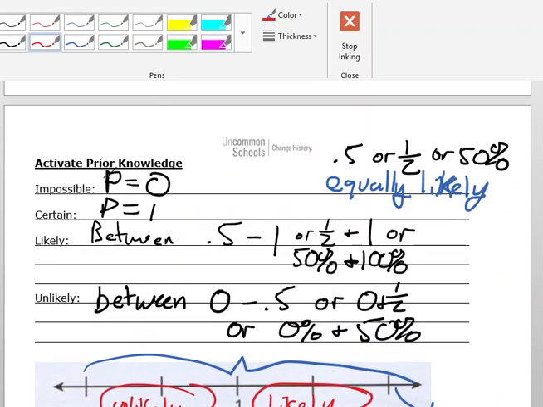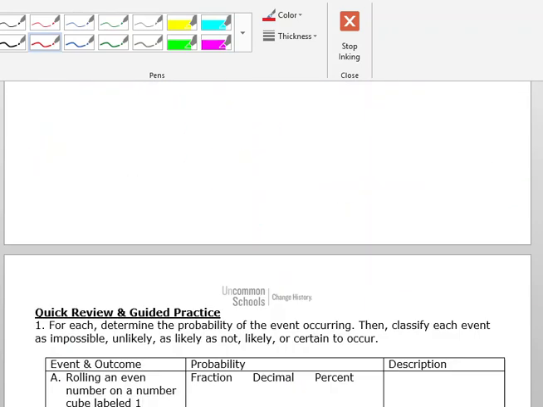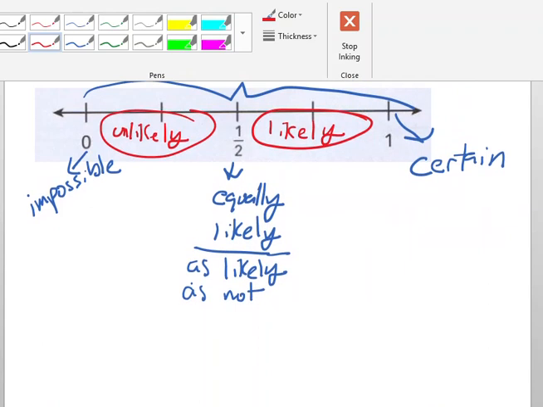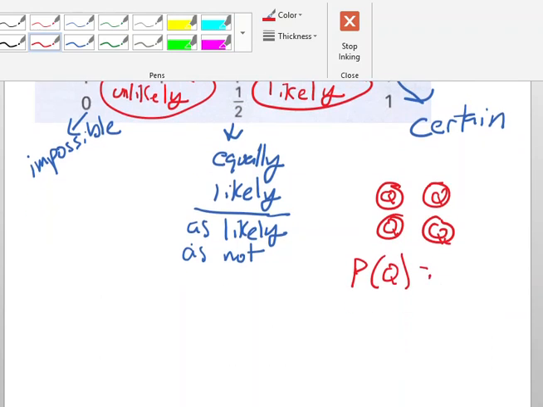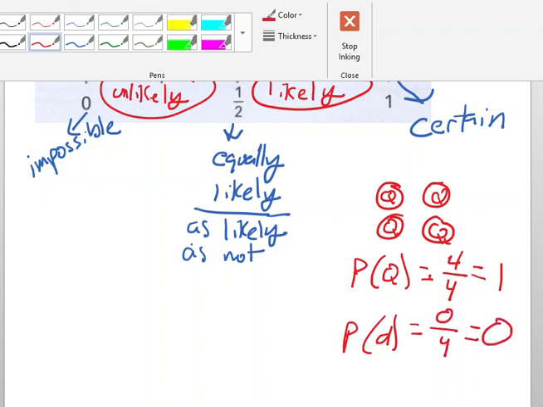Because if I have my 4 quarters, Q, Q, Q, Q, my possibility of getting a Q is 4 over 4, which is equal to 1, okay? My possibility of getting a dime is 0 over 4. Okay, so that's impossible.